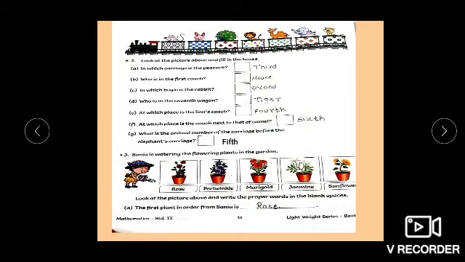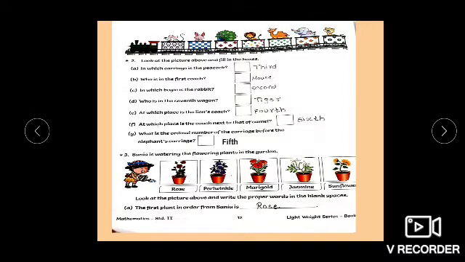On page 12, look at the picture above and fill in the boxes. Now total how many carriages are there? Let's count. 1, 2, 3, 4, 5, 6, 7. The number of animals is also 7.